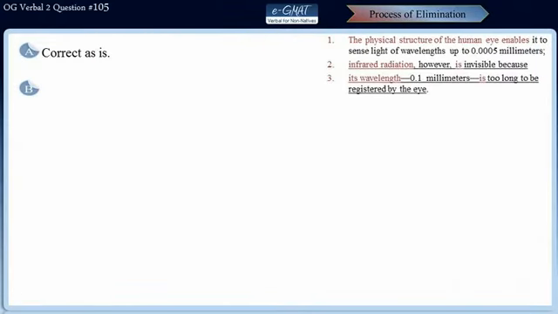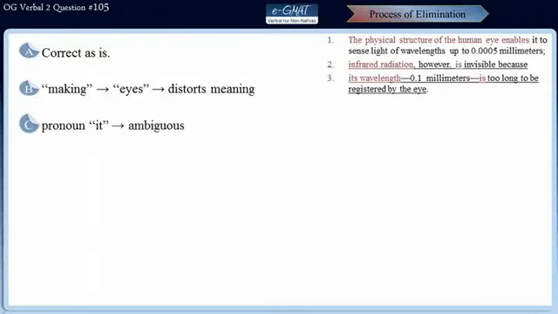Well, choice B is not correct because in the absence of a comma, the verb-ing making now illogically refers to eye, meaning that the eye makes infrared radiation invisible. This modifier usage distorts the meaning of the sentence and makes choice B incorrect. Choice C is incorrect because the pronoun it does not have a clear referent. It seems to be referring to both infrared radiation as well as wavelength. So this ambiguity makes choice C incorrect.